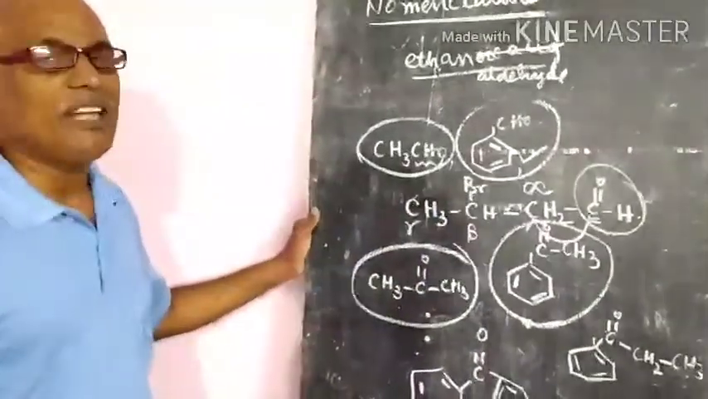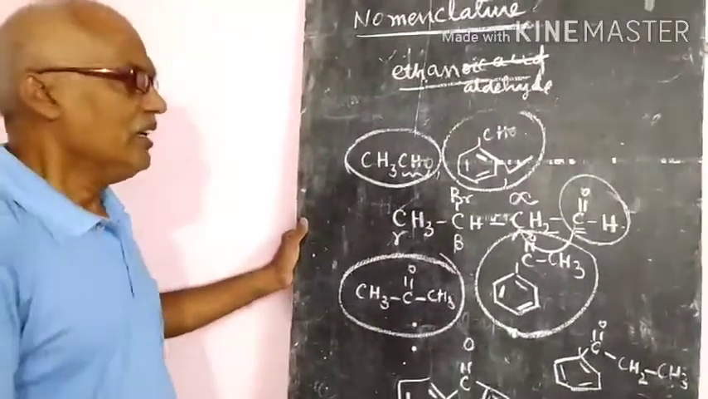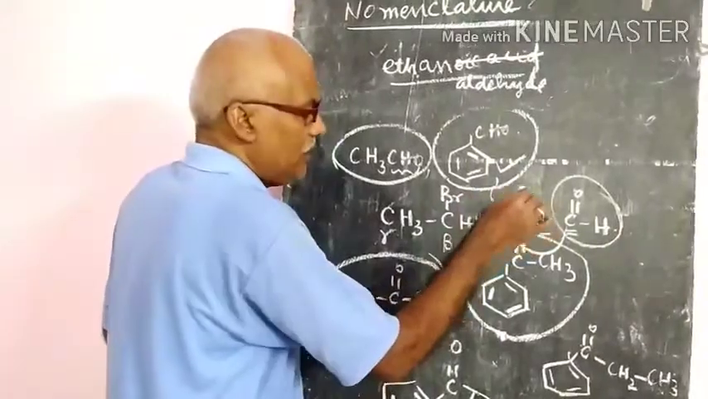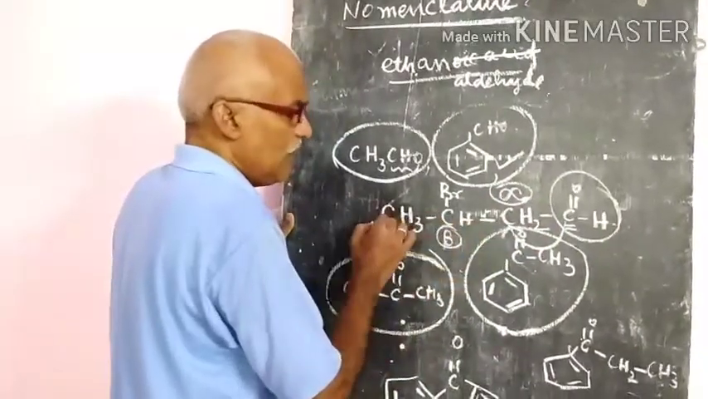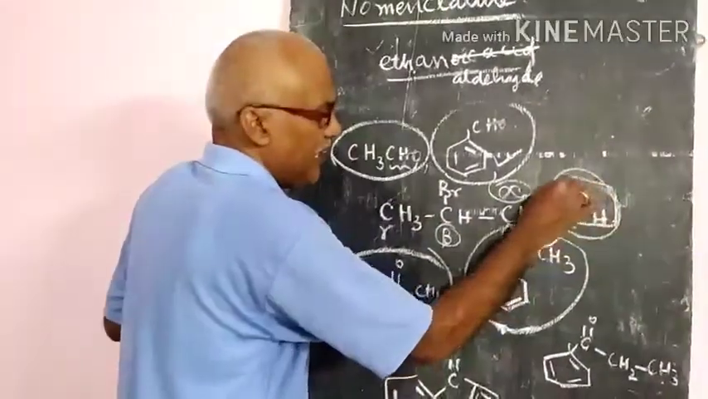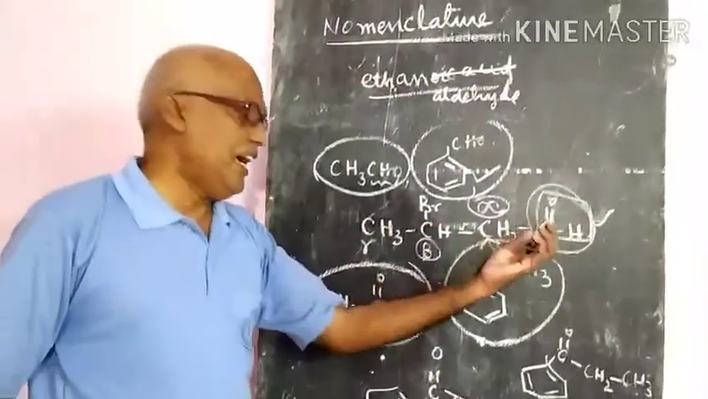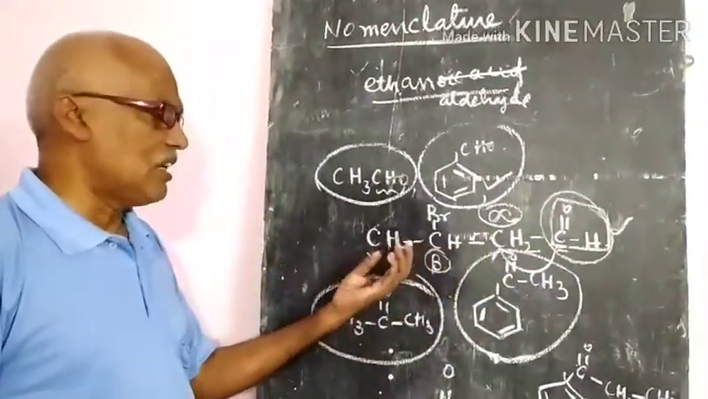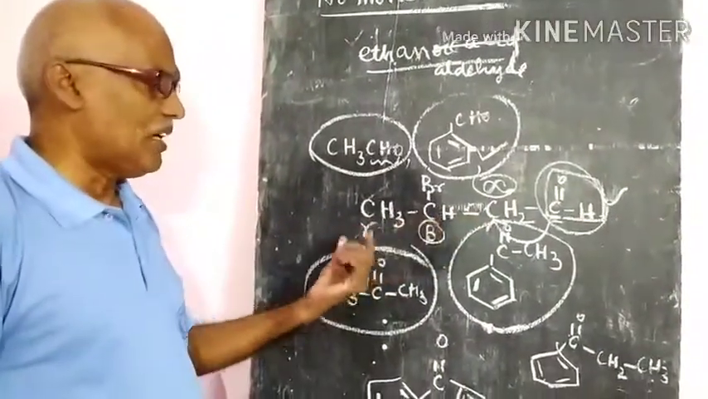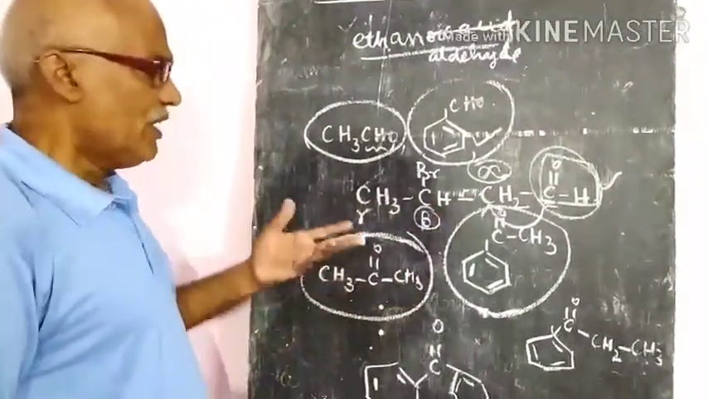Like this we will give the names. That means you have to start with alpha, beta, gamma. Where the carbonyl group is there, that will be taken as the standard carbon atom. From there, wherever it is attached to the carbon atoms, those will be given as alpha, beta, gamma. Suppose it is given, what is the name?